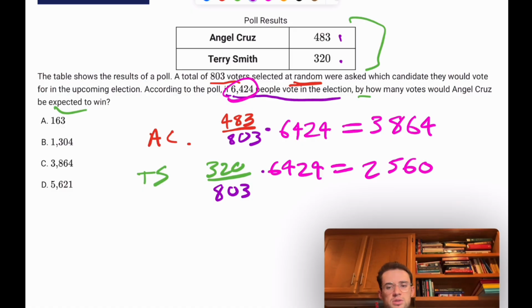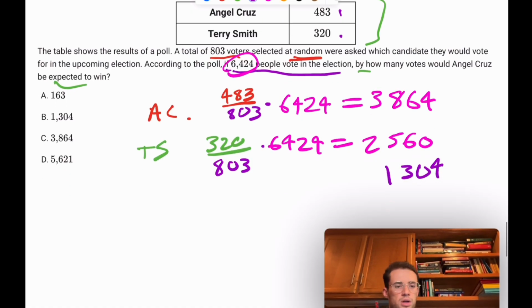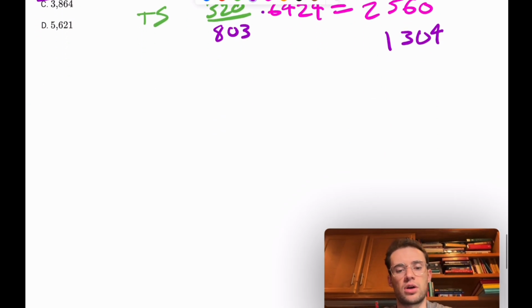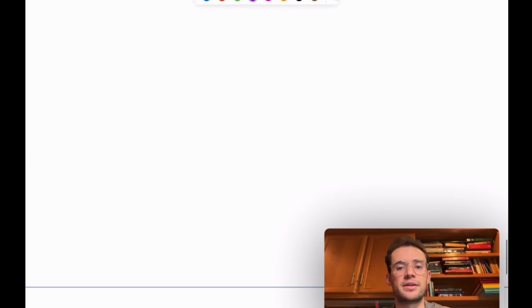And now we just find the difference between these two. And we've got 1,304, which would be option B. So Angel Cruz, if 6,424 people vote, and if this poll is exactly representative, then he's expected to win by about 1,300 votes, about 1,304. Oh, and that's the end.